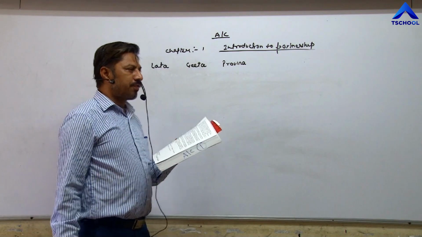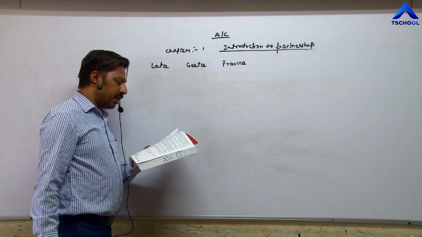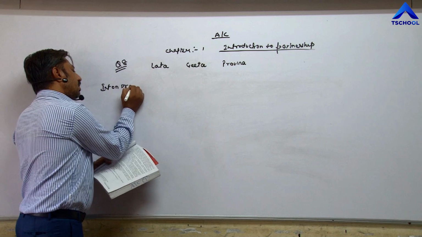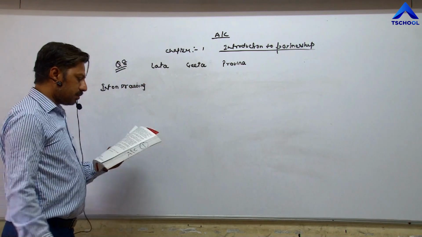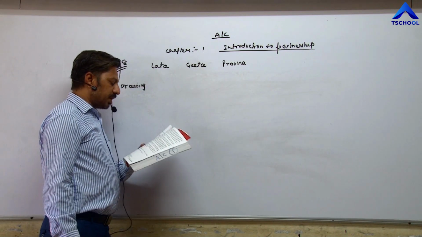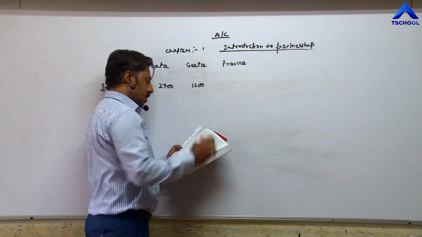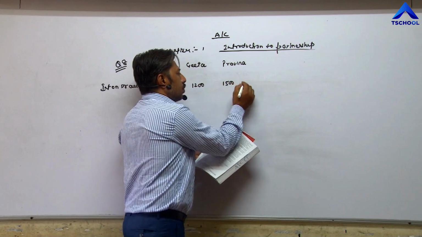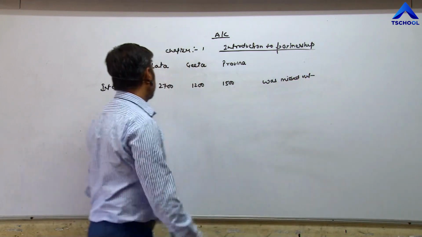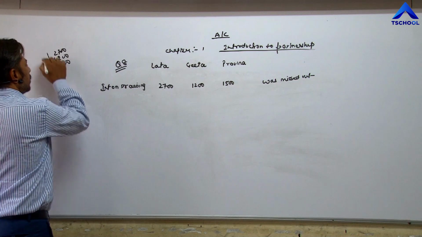After distribution of profit, that is, profit is already distributed, it was realized that charging of interest on partners' drawing accounts, respectively 2700, 1200 and 1500 rupees, was missed out.